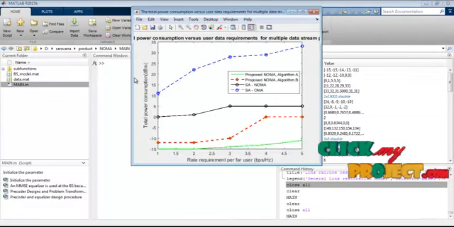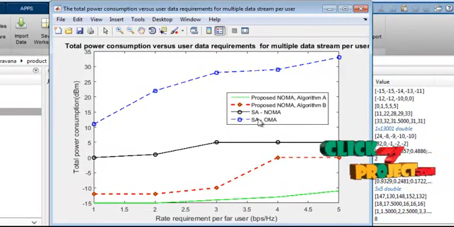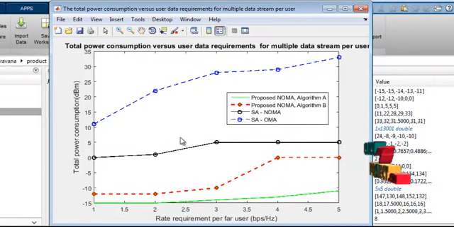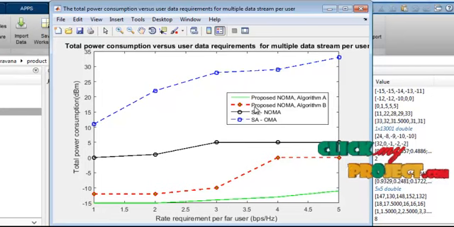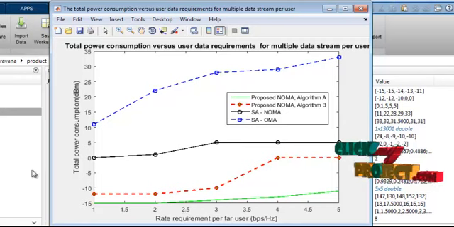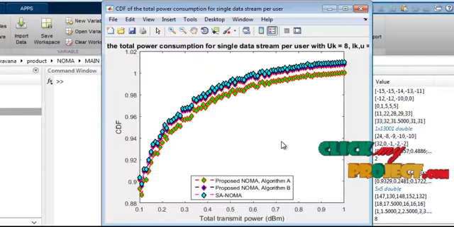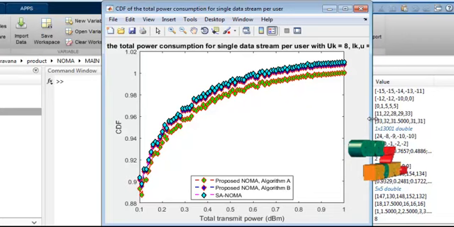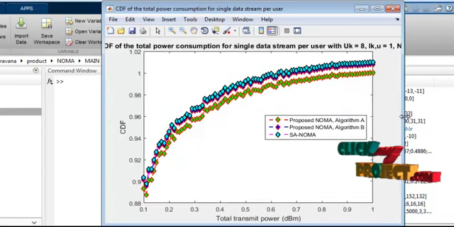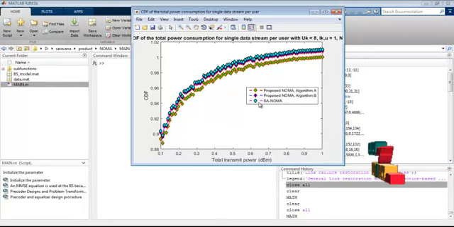And this is the total power consumption versus user data requirement of multiple data streams for users. You can see the blue color is our previous existing system, the red is the proposed system with sequential algorithm B, and green is the other algorithm. This is power consumption versus the required power per user, and this is our cumulative function for the total power consumption of the single stage of our stream data. We use the proposed algorithms A and B for the NOMA system, and this is our existing one.